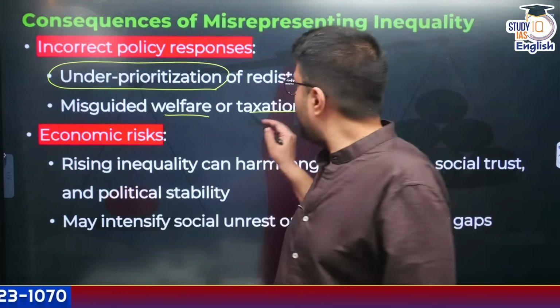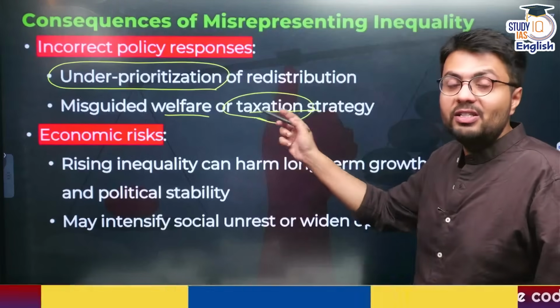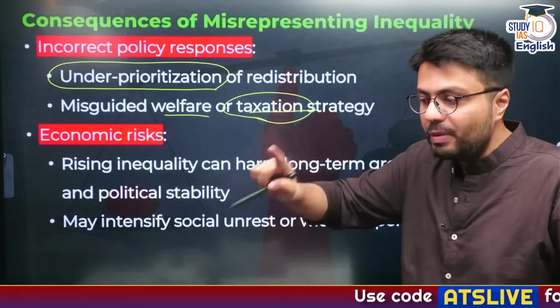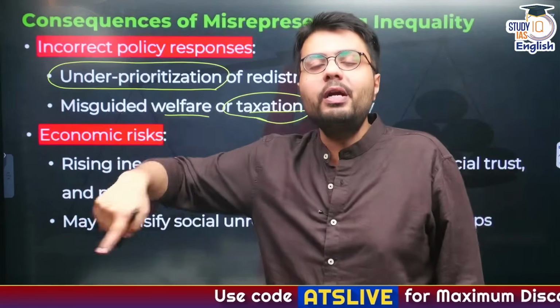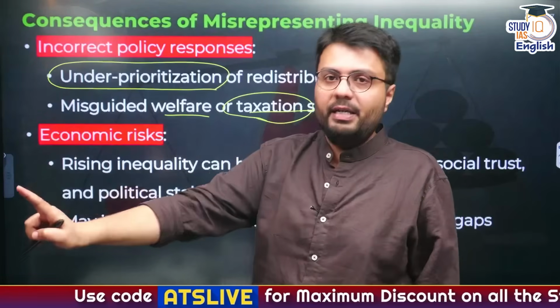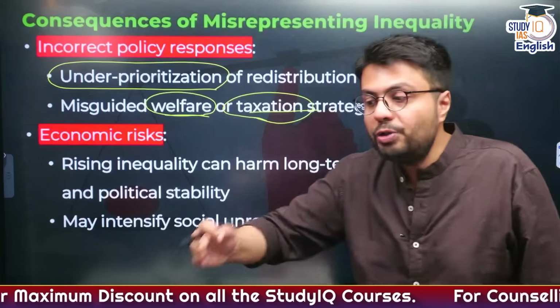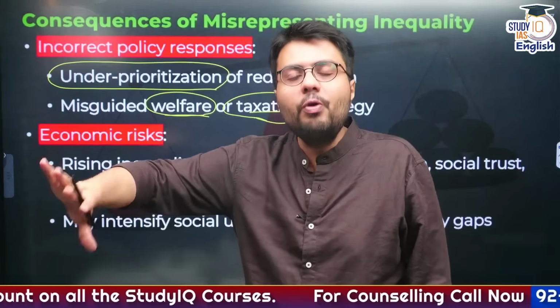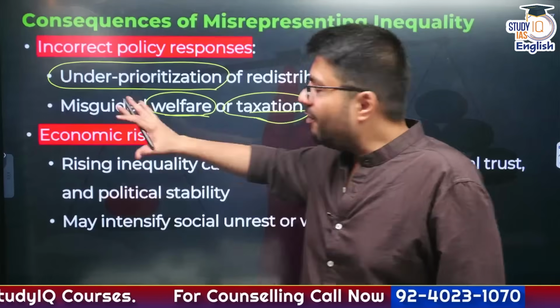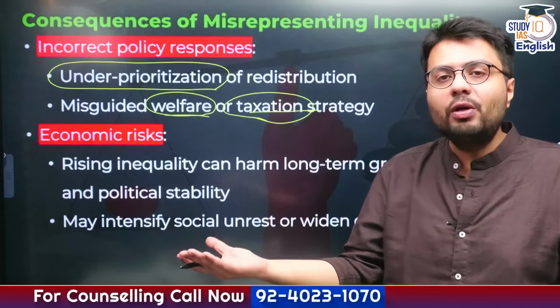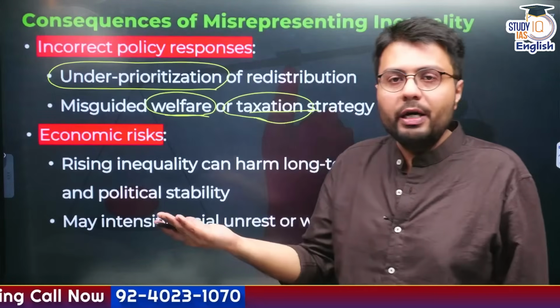What is the purpose of the government's direct taxation strategy? It is a progressive form of taxation, which means the more you earn, the more income tax you are expected to pay. Similarly, welfare expenditure is usually directed towards people from a lower economic background, right? So if the government spends less on welfare efforts, inequality will automatically increase in future, right?